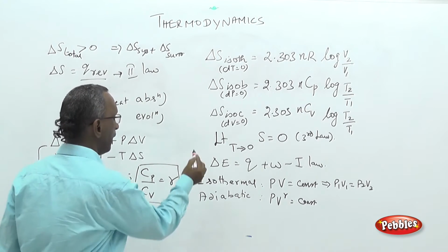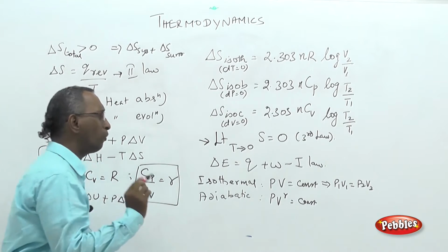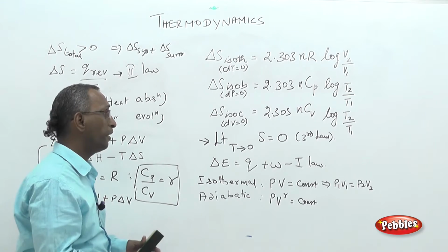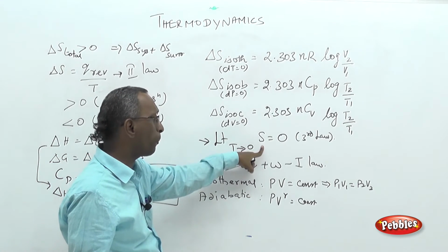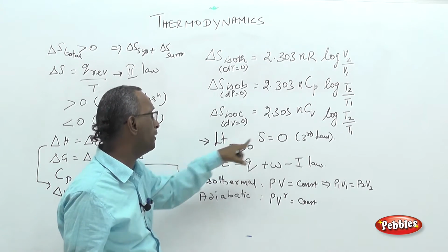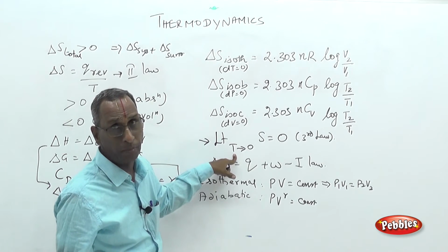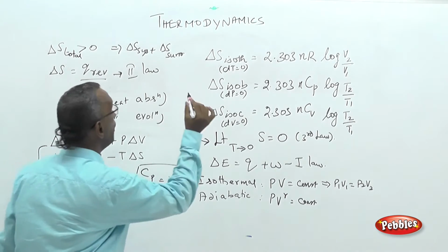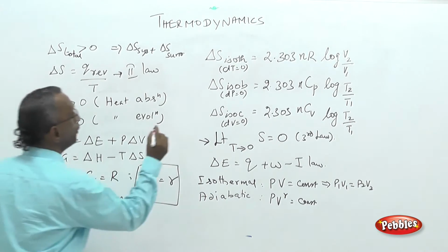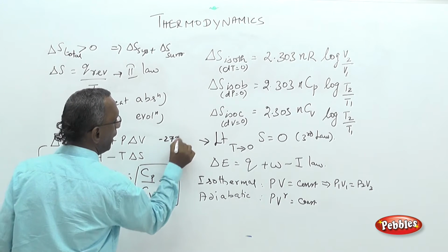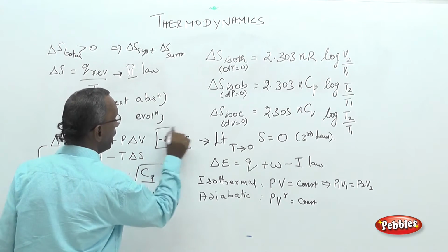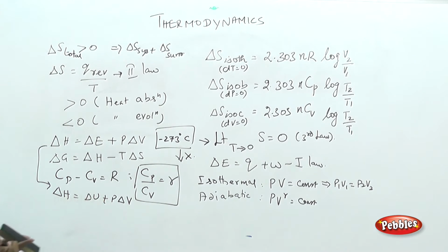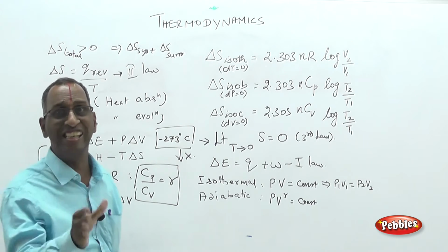Lastly, the third law of thermodynamics, only the statement is to be noted for your syllabus. The third law states that the entropy of a pure crystalline solid at absolute zero. Capital T means any Kelvin temperature; the lowest temperature possible is only minus 273 degrees C. Below this temperature we cannot go. So it is called Kelvin absolute temperature, the lowest achievable temperature.